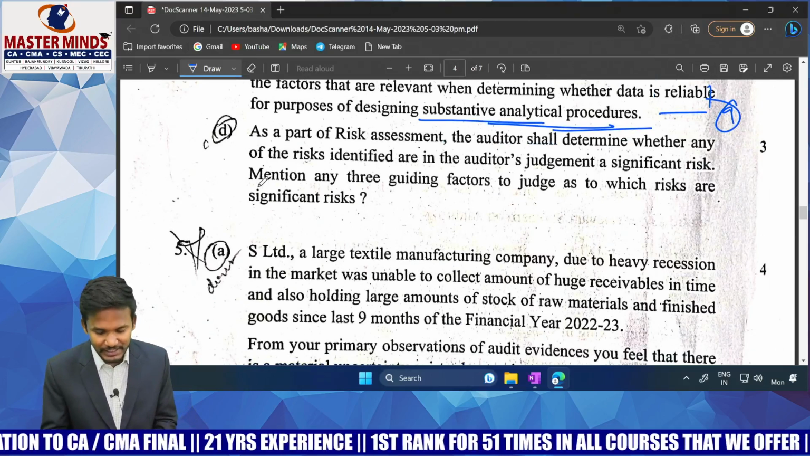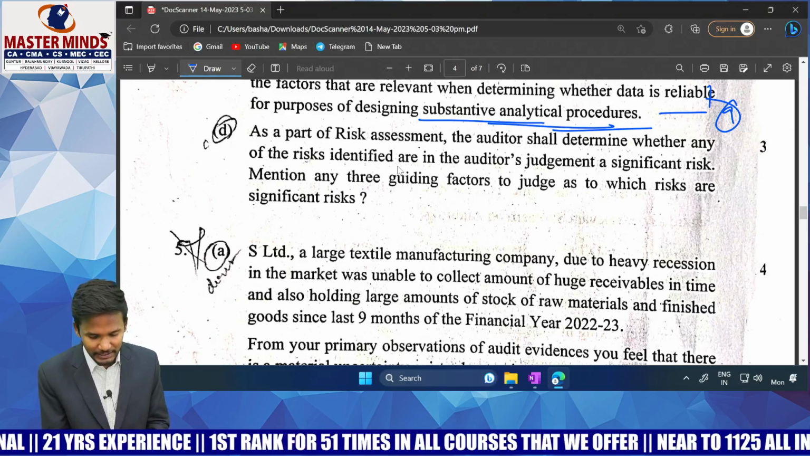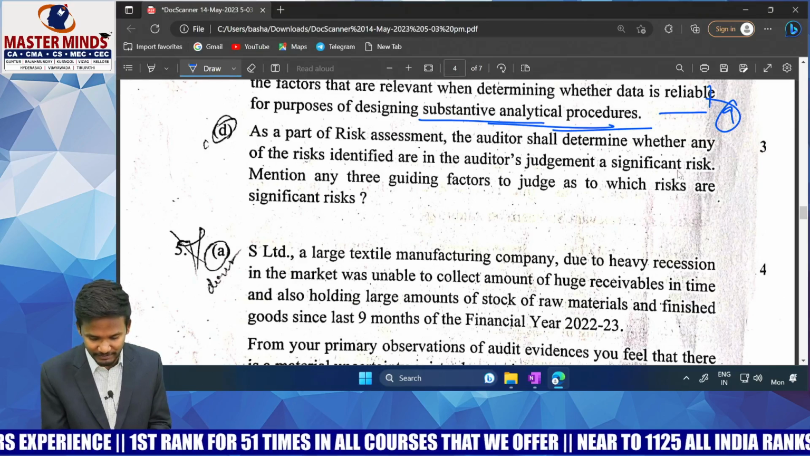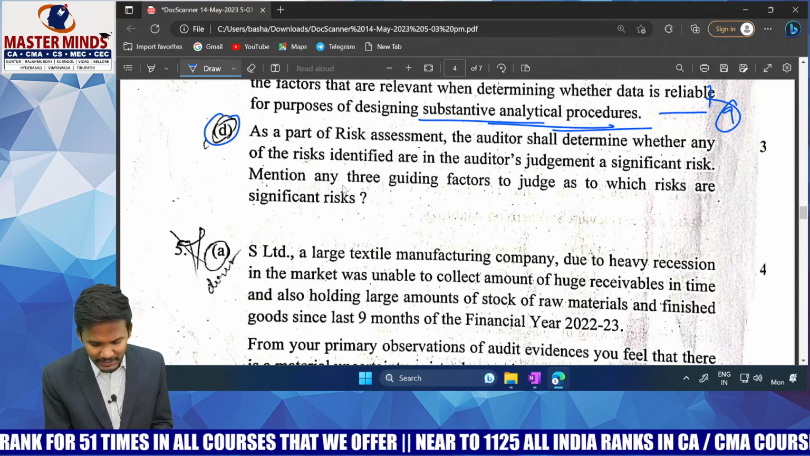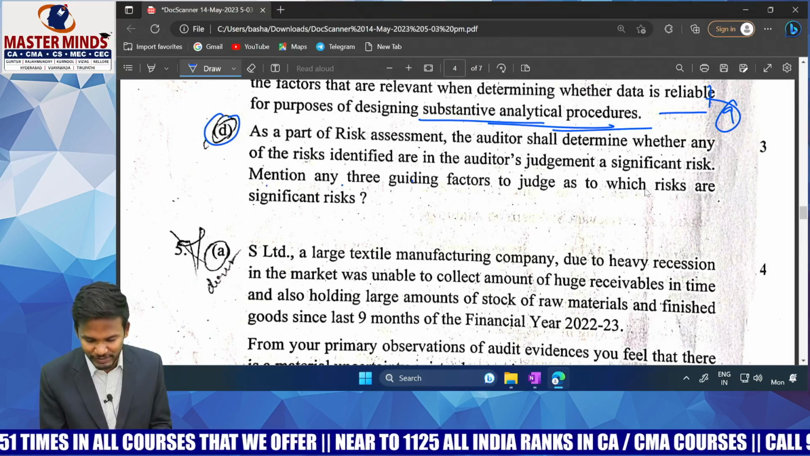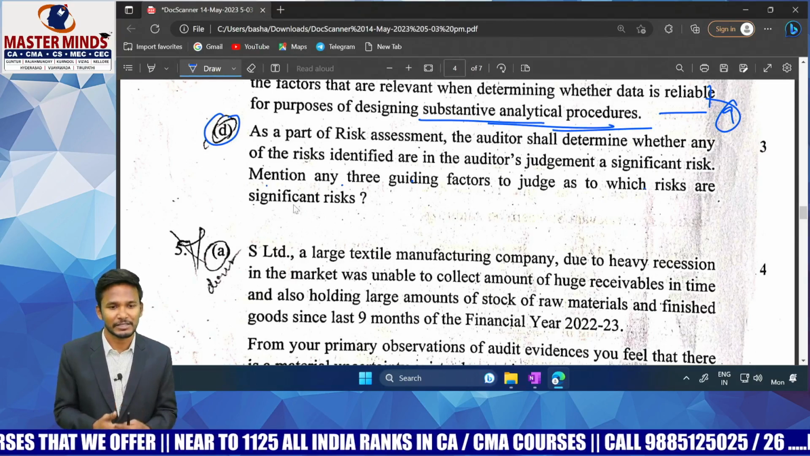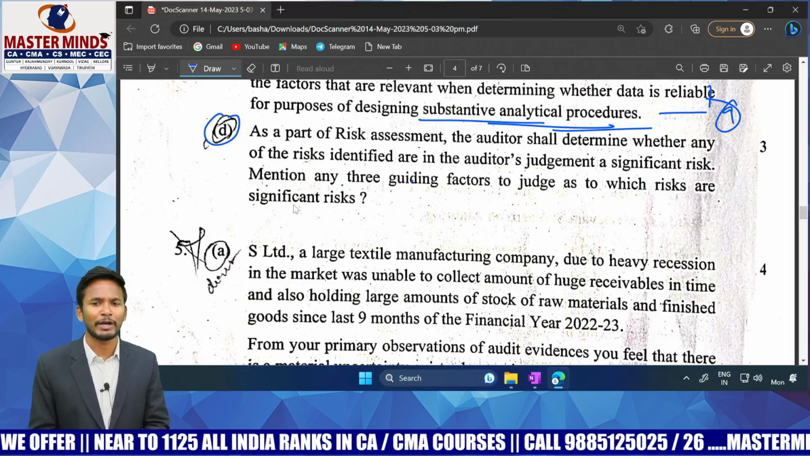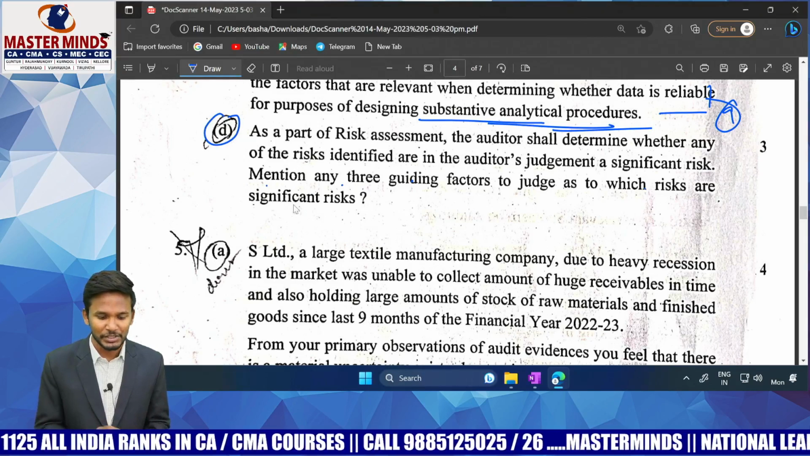As a part of risk assessment, the auditor shall determine whether any of the risks identified are, in the auditor's judgment, a significant risk. It's a bit tricky question, but let's try to understand. Mention any 3 guiding factors to judge which risks are significant risks. As auditor, as a part of your risk assessment in SA 315, you will try to identify a lot of risky areas. Out of all those risky areas, which is the more risky area?